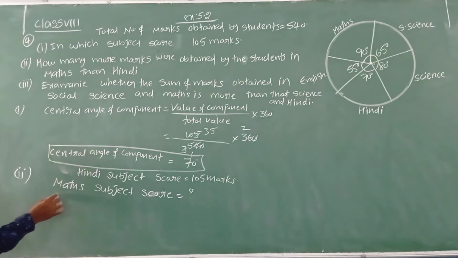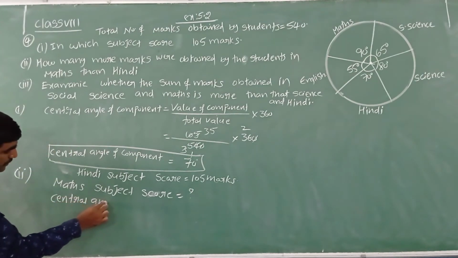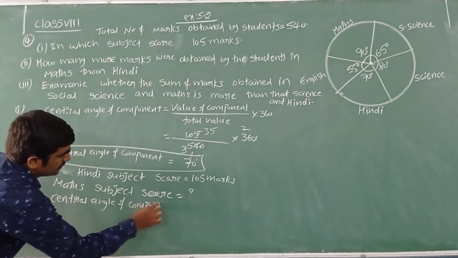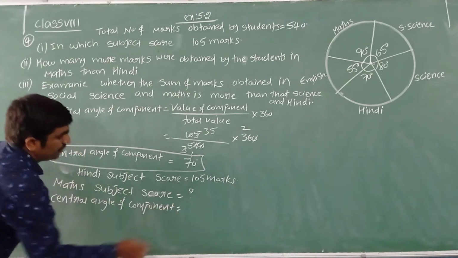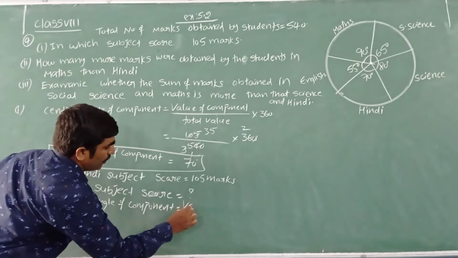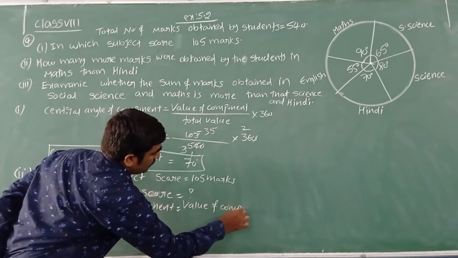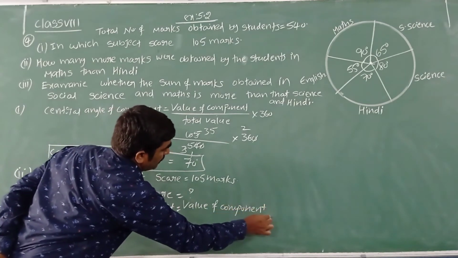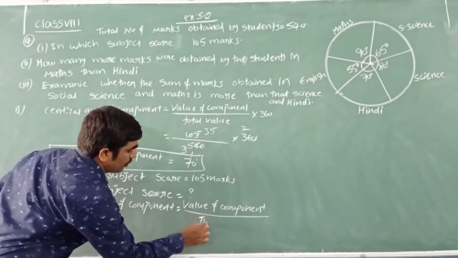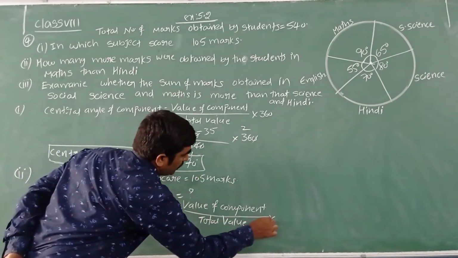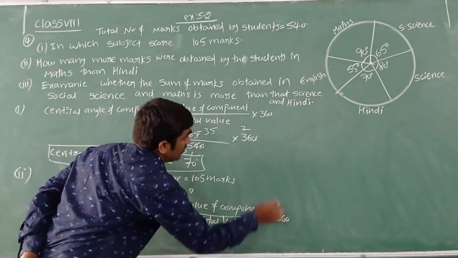What is the formula here? Central angle of component is equal to value of component, here the marks of that particular subject, by total value, meaning total marks, into 360.